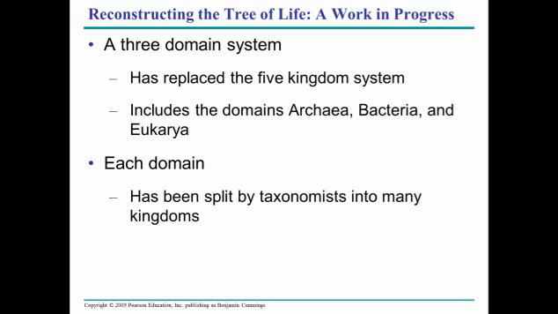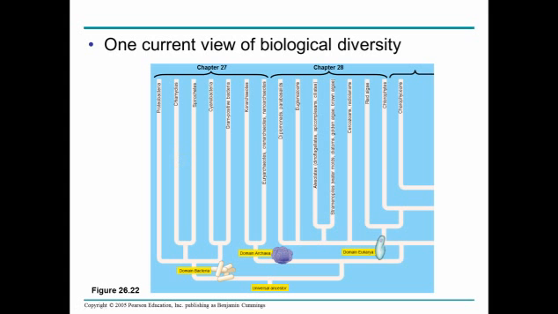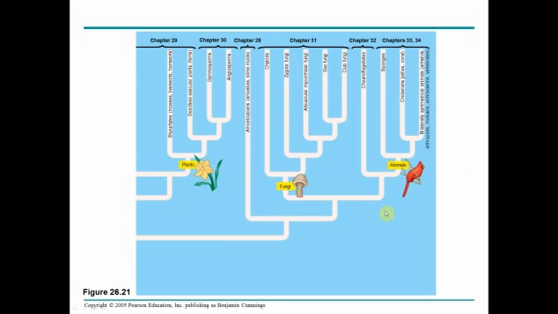We go beyond that, and we even have a 3-domain system, which is archaea, you know, those are prokaryotes, bacteria, which are also prokaryotes, and then eukarya, which is all the eukaryotes. And then we split those into more specific kingdoms. So here, for example, you see bacteria and their subdivisions. Archaea is here, and then eukarya is all these over here. We then continue. Eukarya breaks down into plants, fungi, and animals, of course. And we're done.